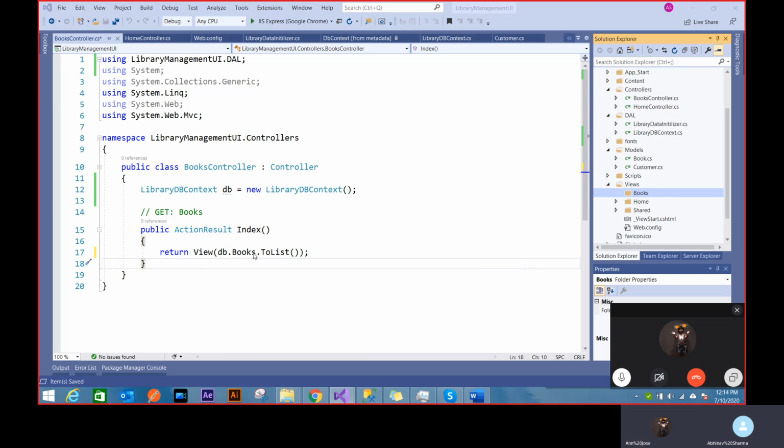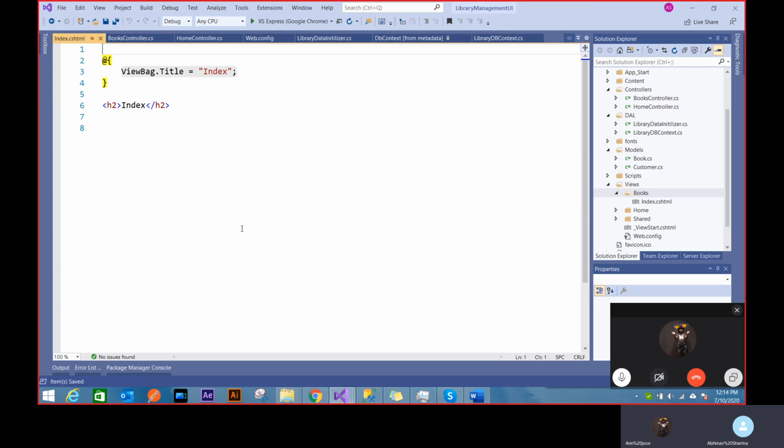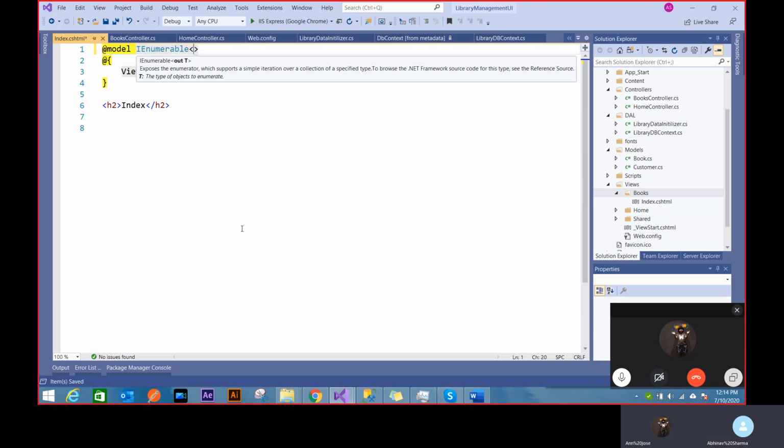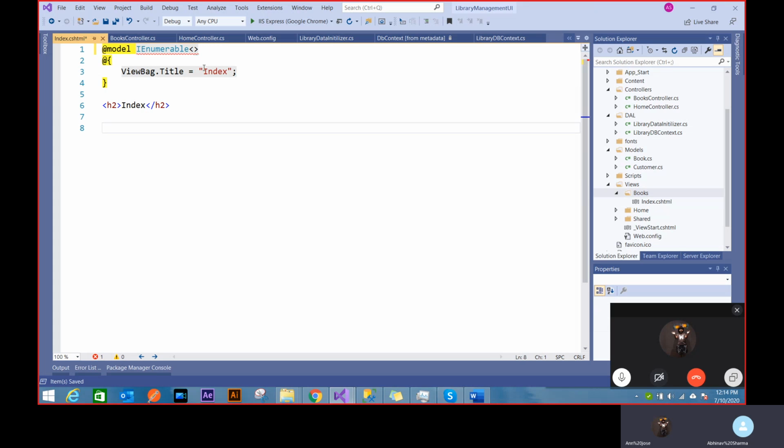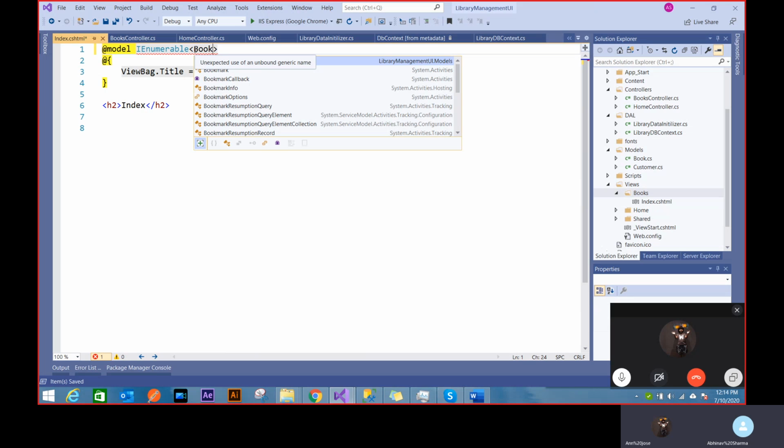And you can see I'm passing a list of books, right? So my model will be IEnumerable, and this time I'm using the Book model. You see the syntax is helping me.